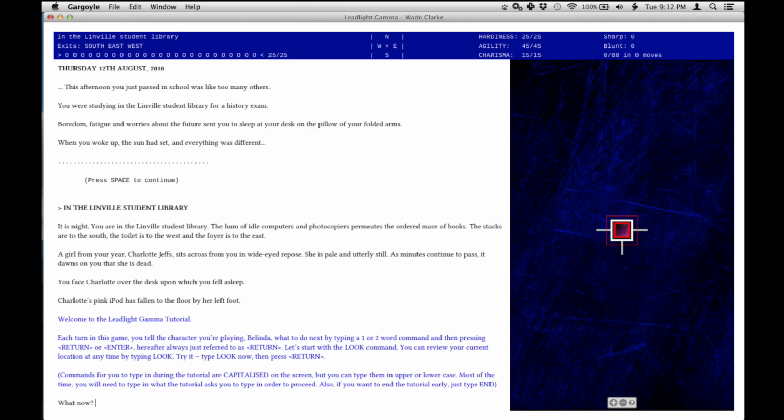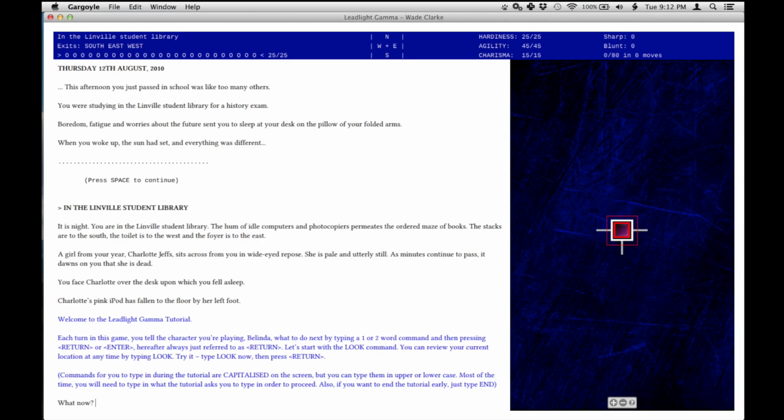One day on August 12th, 2010, you wake up and everything feels different. It is night. You are in the student library. A girl from your year, Charlotte Jeff, sits across from you in wide-eyed repose. She is pale and utterly still. As minutes continue to pass, it dawns on you that she is dead. You face Charlotte over the desk upon which you fell asleep. Now this is the tutorial mode, so it's going to help me learn how to play.